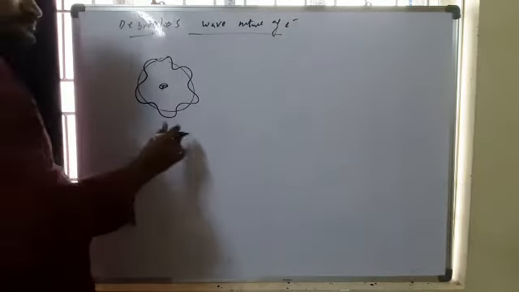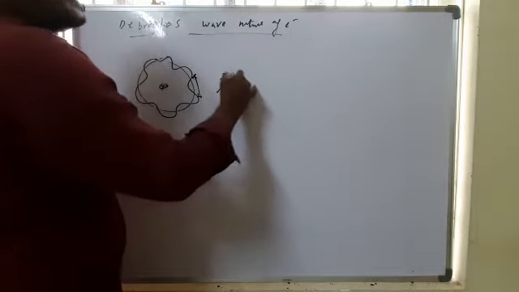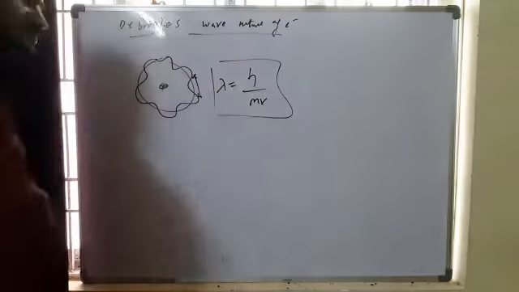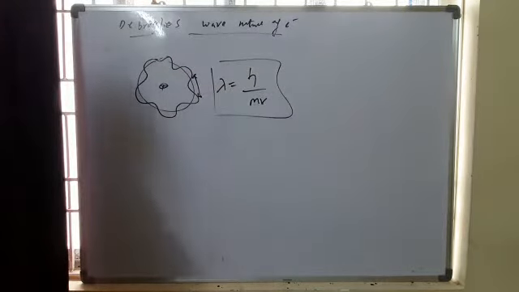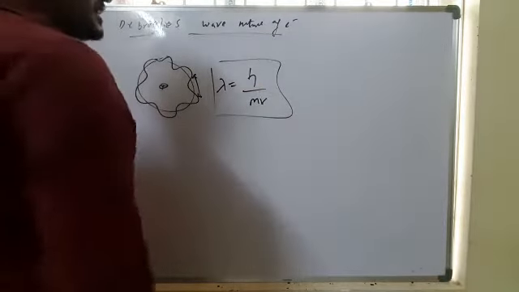So here he has given the wavelength lambda equal to h by mv, the relation between lambda and h by mv. h is the Planck's constant, m is the mass of the particle, v is the velocity.